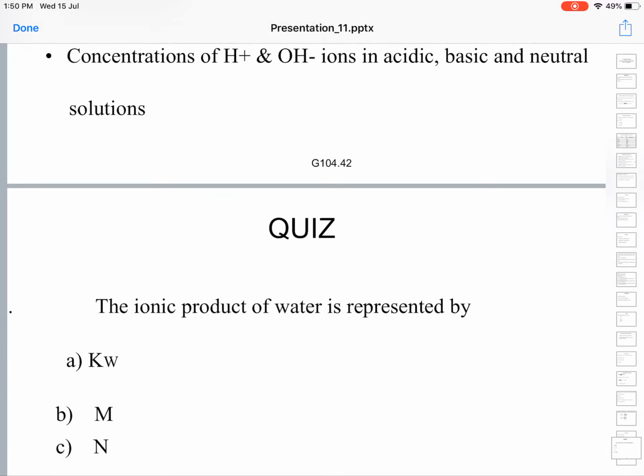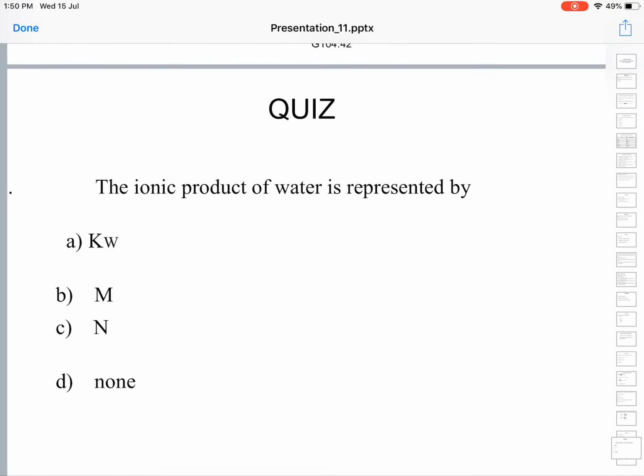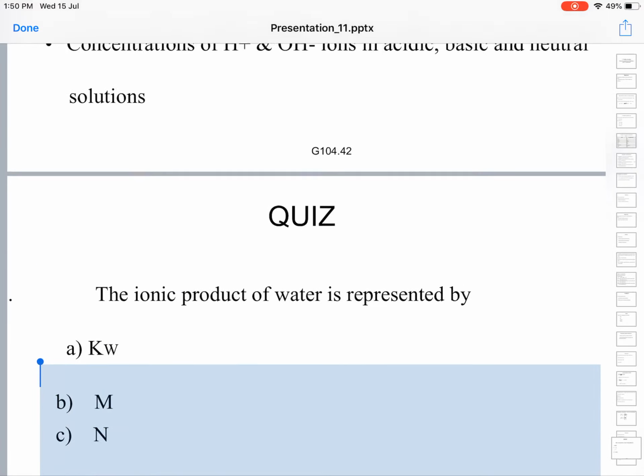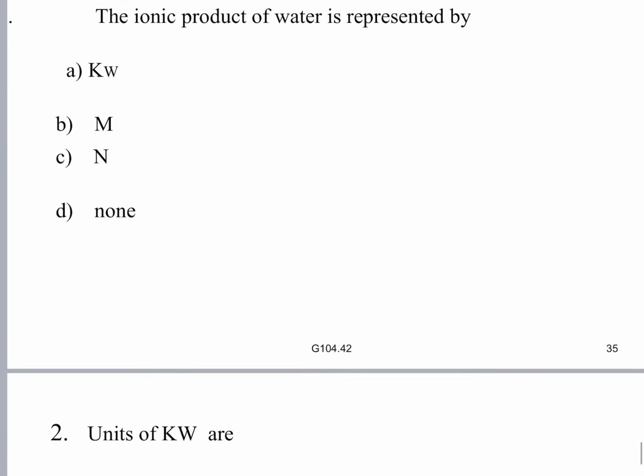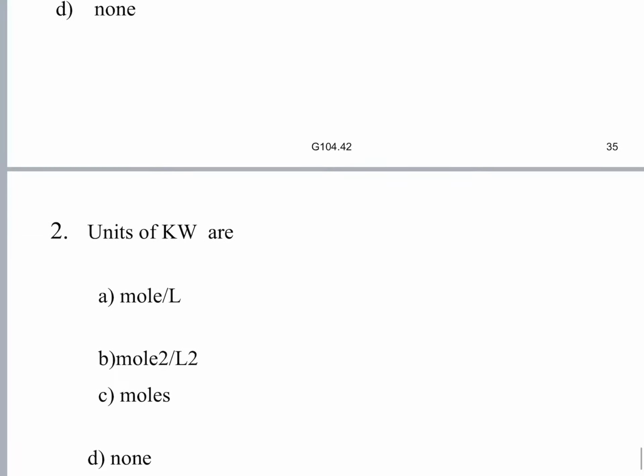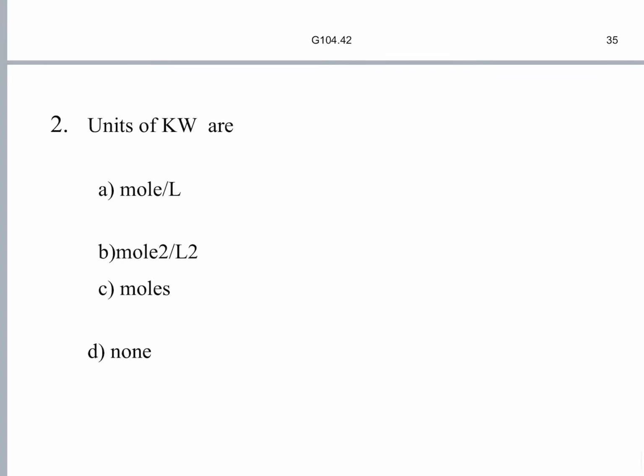Let's see a few questions. The ionic product of water is represented by, obviously, Kw, K subscript W. Next, units of Kw are moles per liter, moles squared per liter squared, moles, and none. It's obviously moles squared per liter squared.